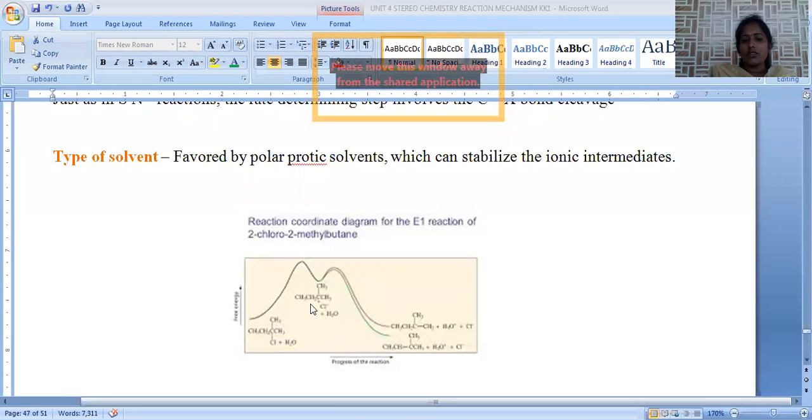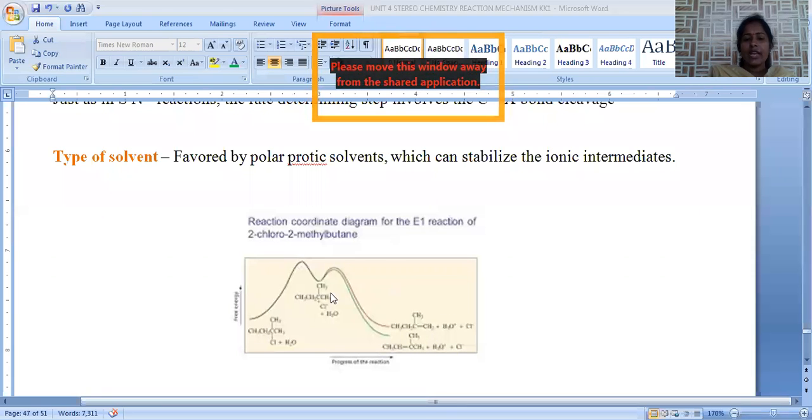After the attack of this base, what happens? Hydrogen from the adjacent position is removed, so that energy is slowly reduced to extremely low, and we will get a carbon-carbon double bond. Carbon-carbon double bond formation is possible.